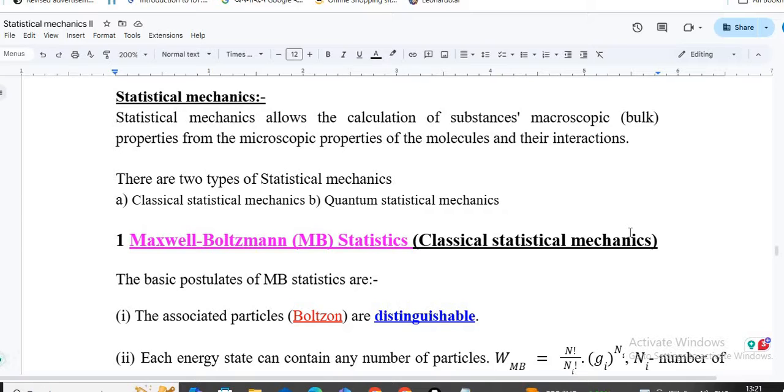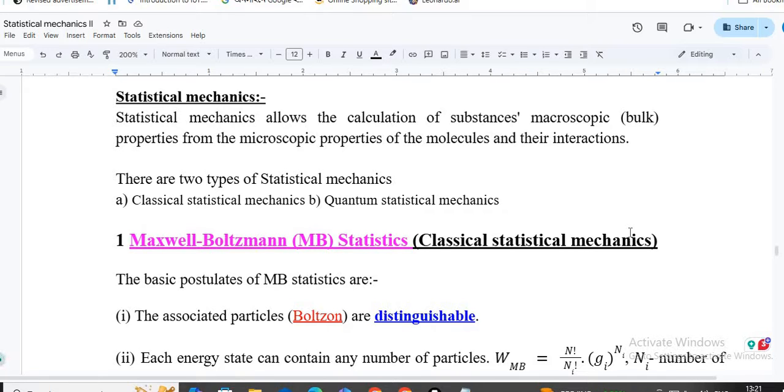So in simple words, one can say, when you have a bulk material, it consists of a large number of constituent particles. They are microscopic particles like electrons and others. Their arrangement and their interactions give the macroscopic properties.